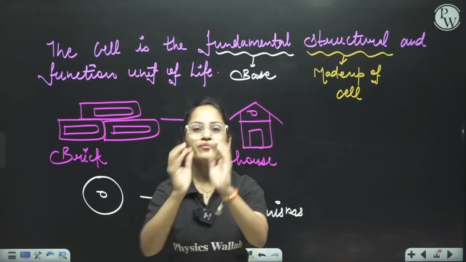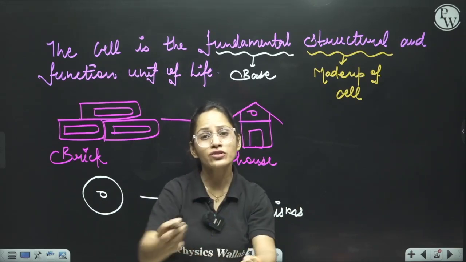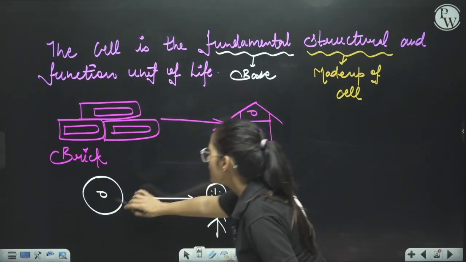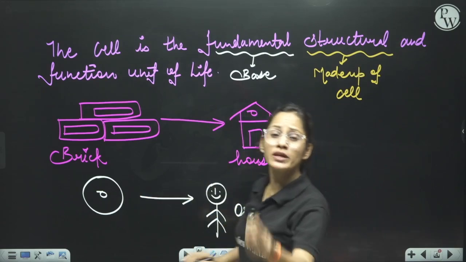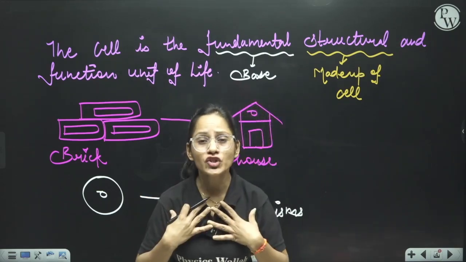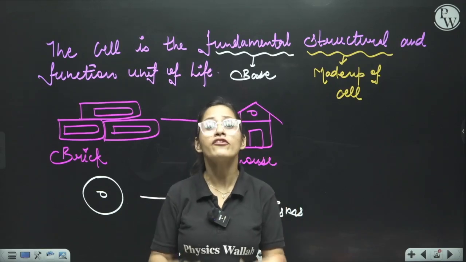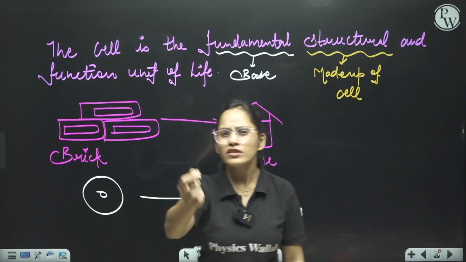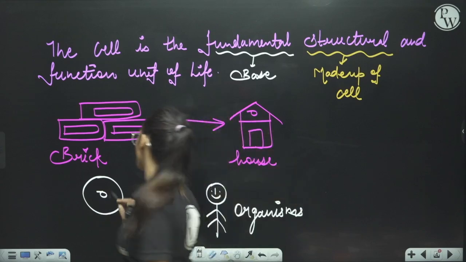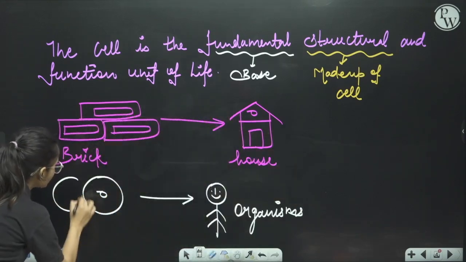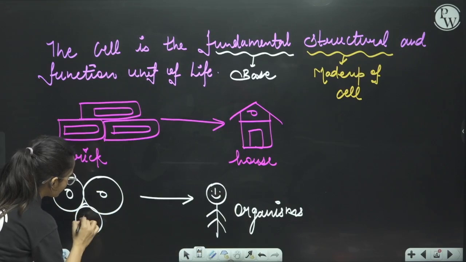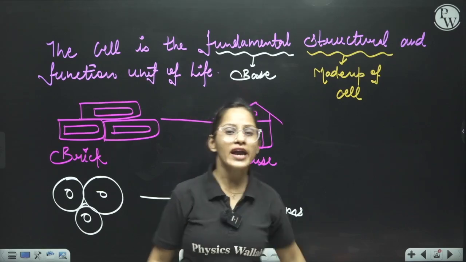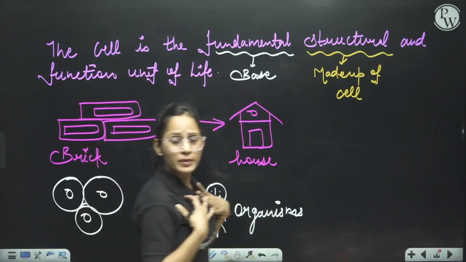You know the house is made up of brick. In the same way, cells make an organism. It means our body is made up of cell. You may ask, ma'am, only a single cell? No, students. Many cells together make the structure of an organism.